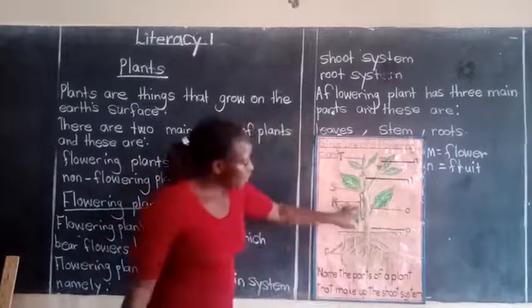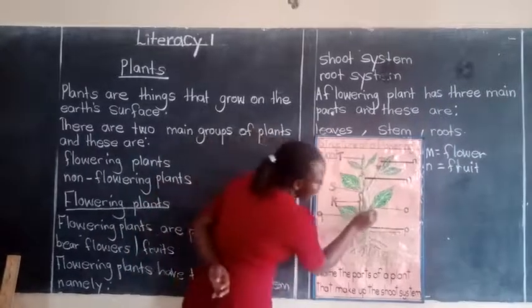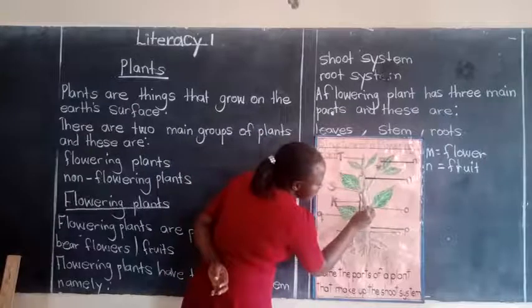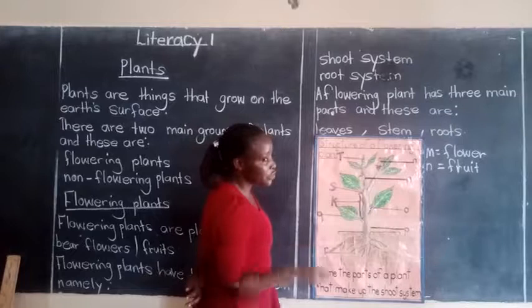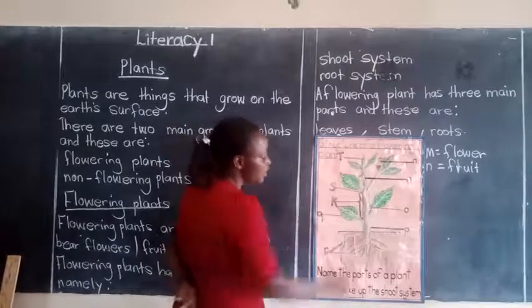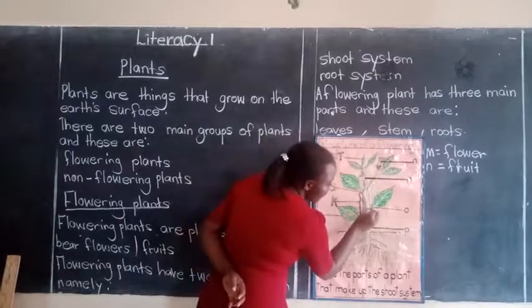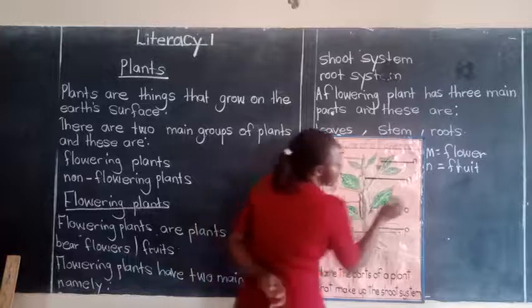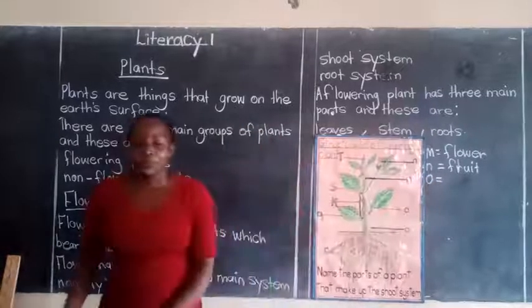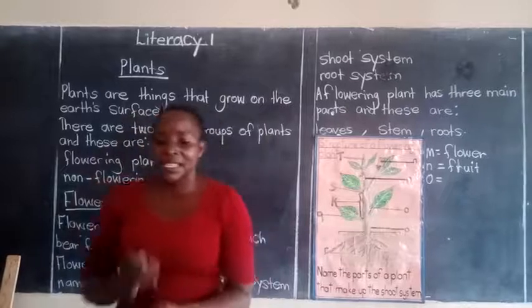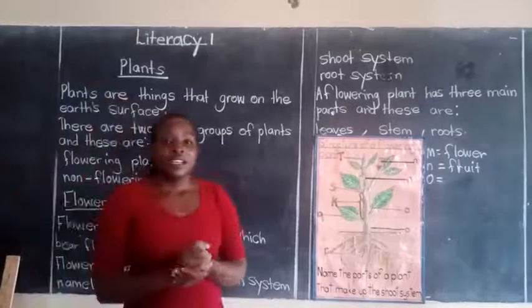Then when we go down, we have this part here, which is between this part and this part. We shall look at those parts because I don't want to cheat for you. So who can name for us this part here where letter O is going? Letter O is representing which part?